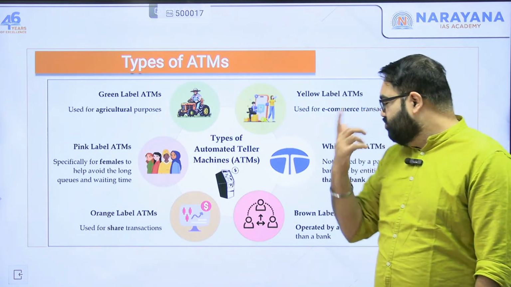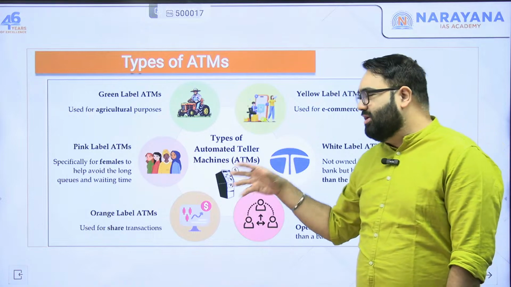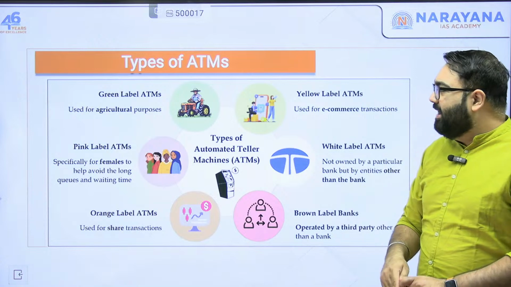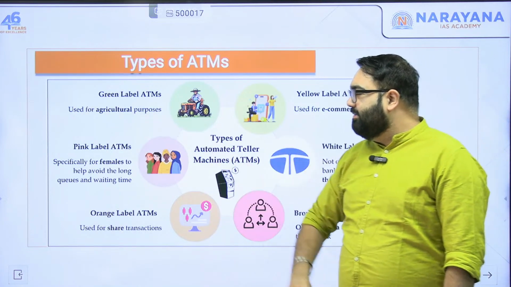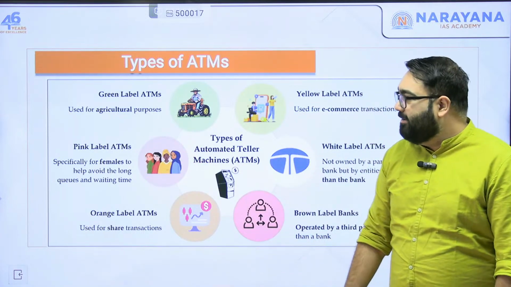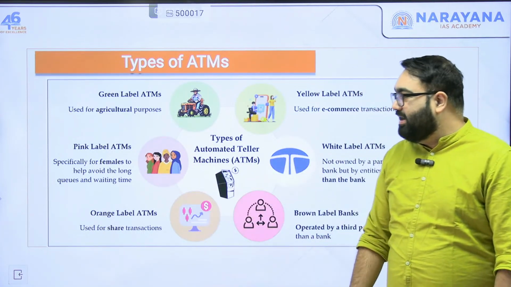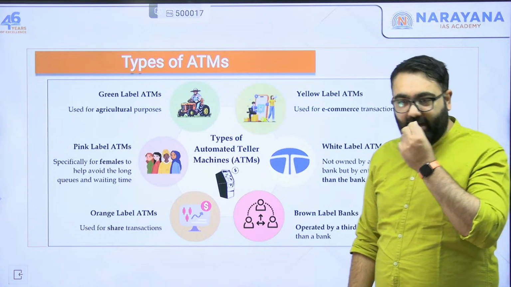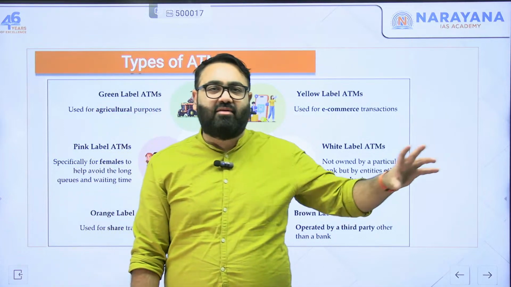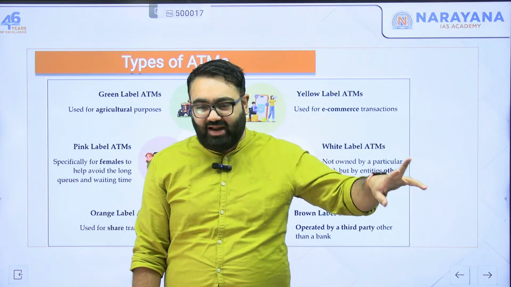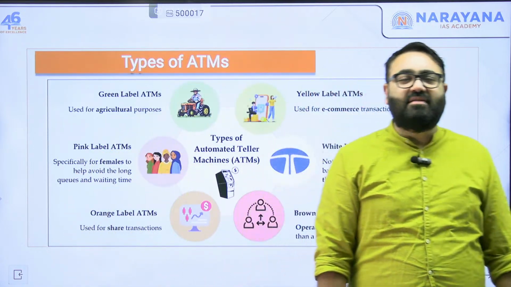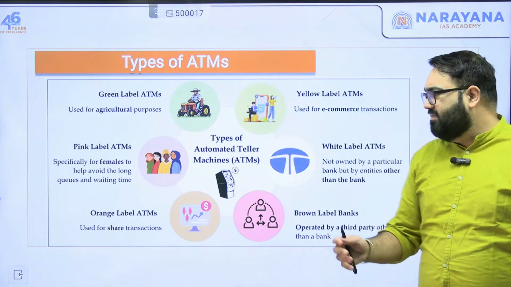For example, the usual ATMs are the ones that the banks own, those are your banks. Apart from that, there are, for example, ATMs called the green label ATMs where they offer money specifically for agricultural purposes. Then there are pink label ATMs. Pink label ATMs are specifically for women. The idea here is that women, for example, in certain ATMs, you might have a longer queue time or you might have longer wait time. They might not be very safe to stand for a long period of time. So specifically for women, there are pink label ATMs, very rarely found in India.